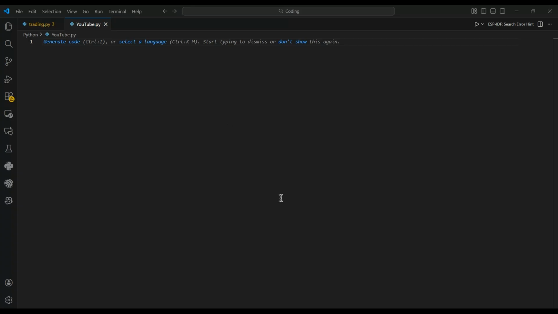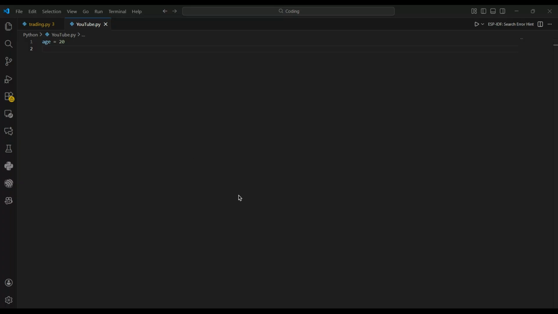A variable is simply a container, a name that stores some value in your program. Think of a variable like a jar. You put something inside the jar, give the jar a label, and then refer to it later by that label. In Python, creating a variable is extremely simple. You just type the variable name, or a jar name basically in simple terms. Let's say age is equal to 20, and that's it. The variable's name is age, and the value in the variable is 20. So we can take, for example, that the jar contains 20 cookies.